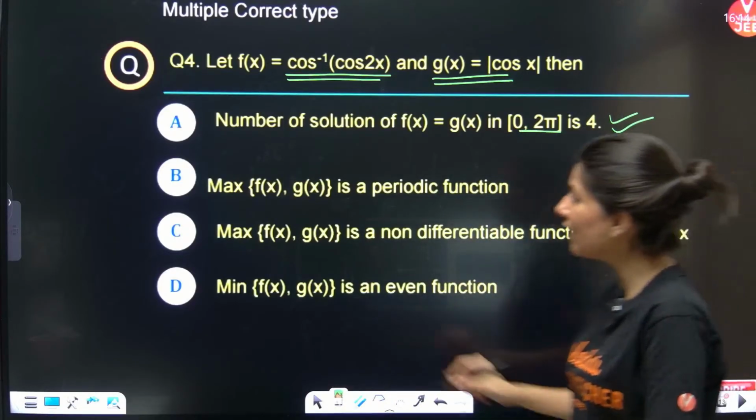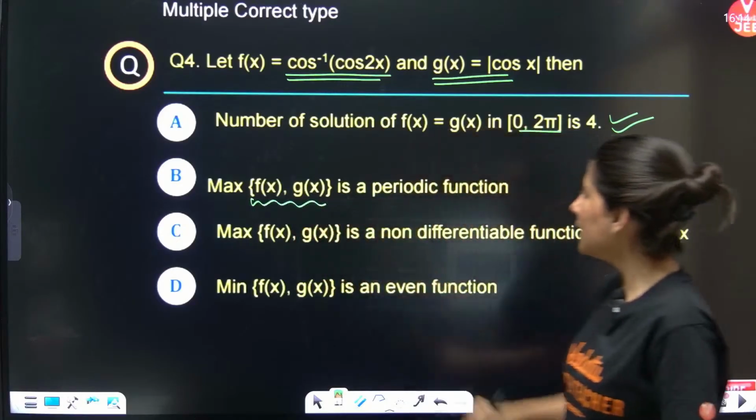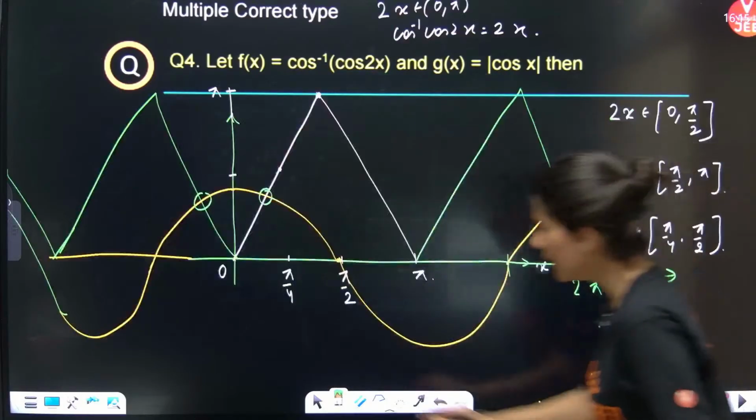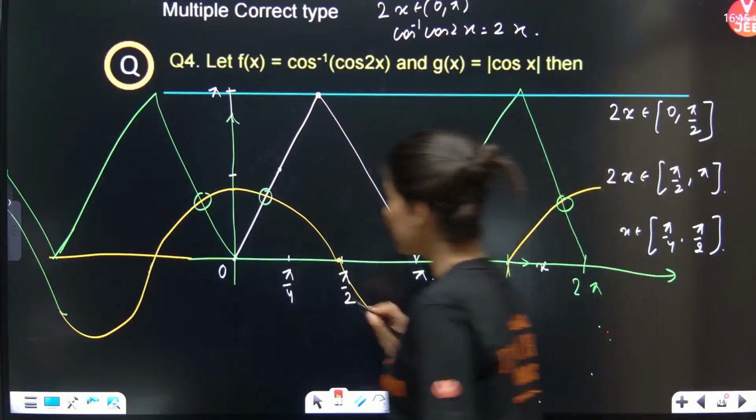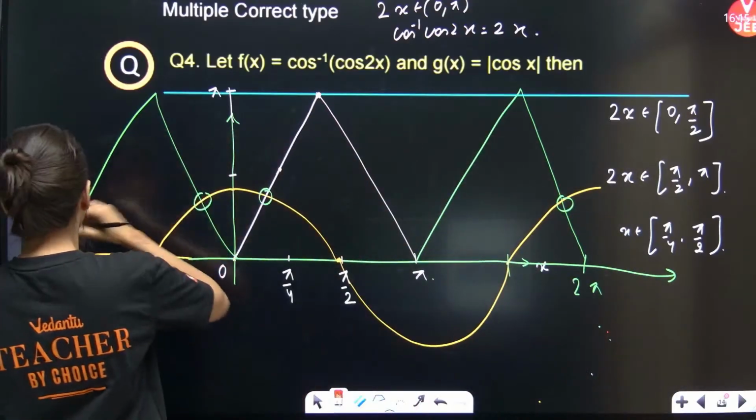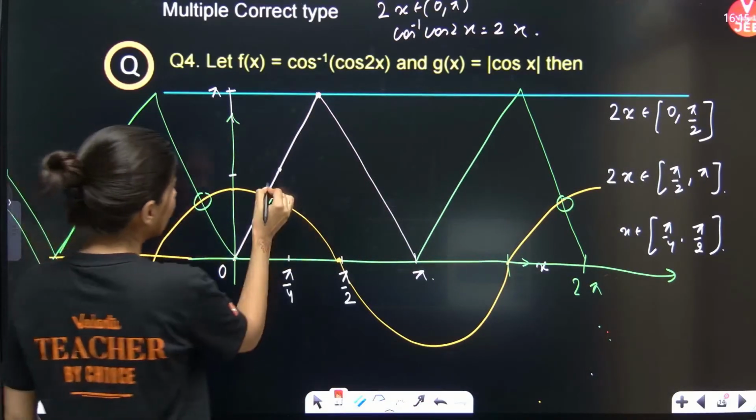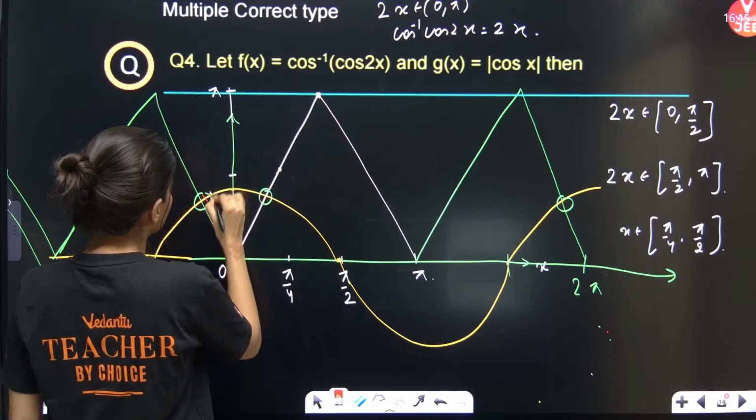Now the maximum of f(x), g(x) is a periodic function. Now let's see about f(x) maximum. We are looking for the maximum thing. So clearly, if I see on the right hand side, the maximum will look like this.